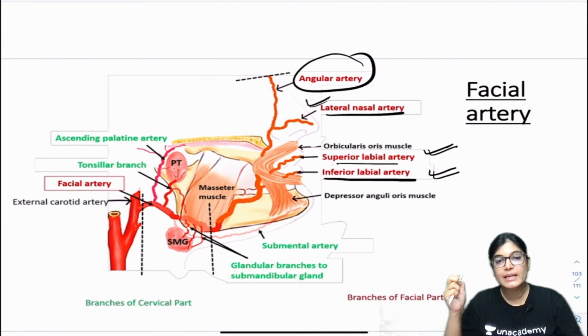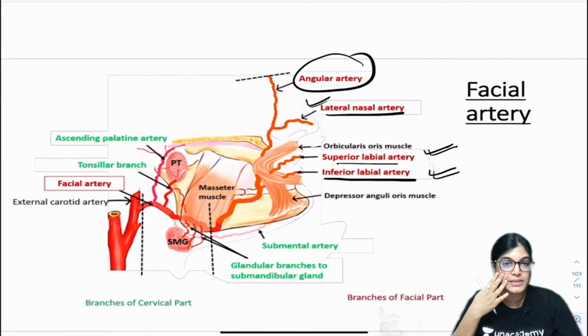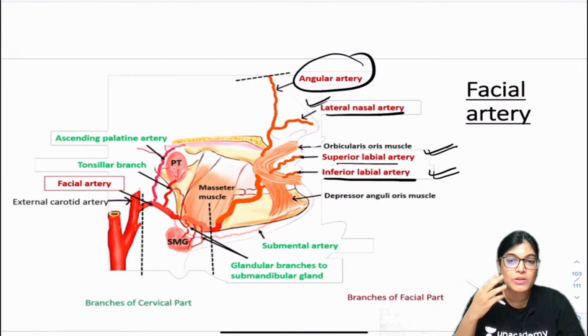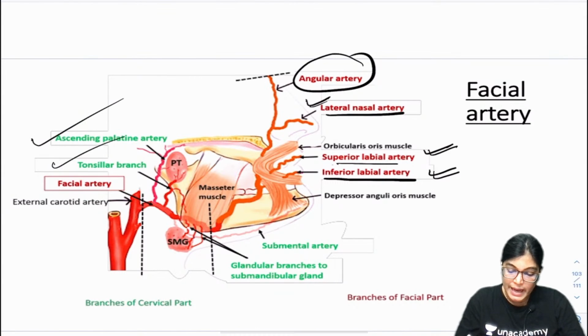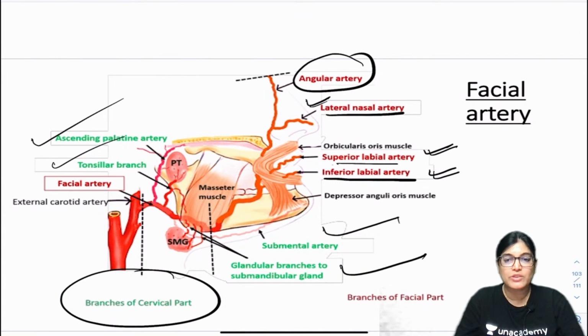Yes, it also gives a branch, that is the tonsillar branch from the facial artery, and it gives other subsequent branches. That is from the cervical aspect. We are talking about the branches on the face. Got it, future doctors? Other branches you can see are palatine, tonsillar branches, submental branches, glandular branches from the cervical part. In the MCQ it was talking about the facial branches only. So all the important branches are shown here from the facial artery.